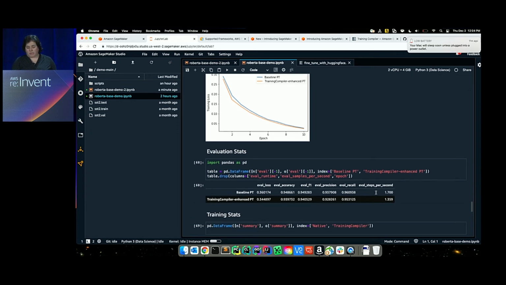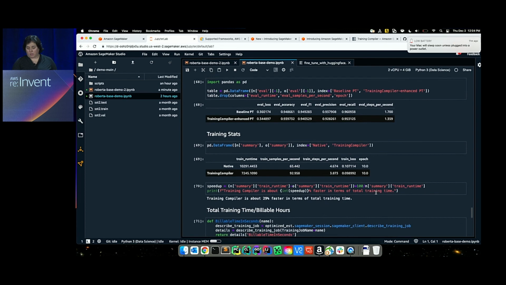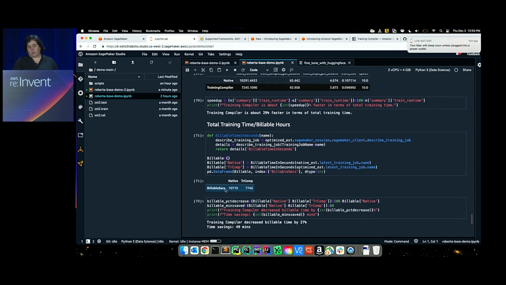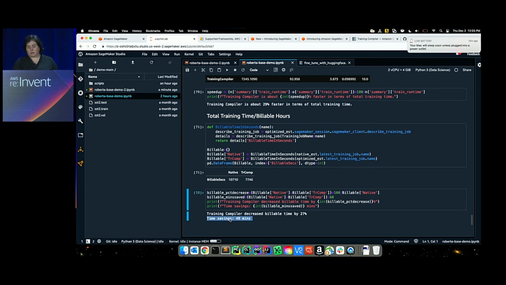So again, let's have a look at the billable time. If we look at the total duration of the training job, which is what I'm actually going to be paying for, with native training I'm going to be using almost 3 hours. And with training compiler, that is a little more than 2 hours. So I am saving 49 minutes here, and that corresponds to a 20% improvement on the total training time duration. Just for 2 lines of change, that's pretty sweet.